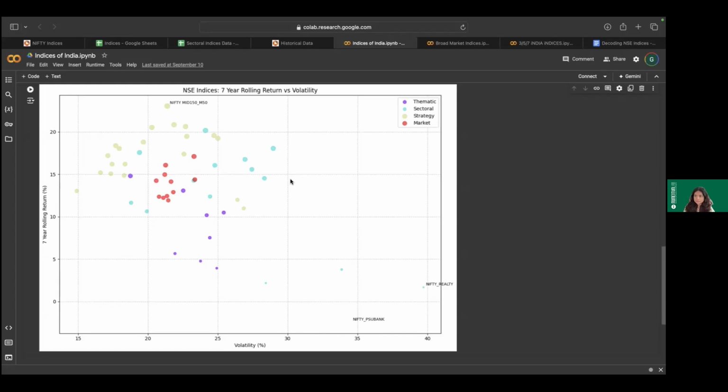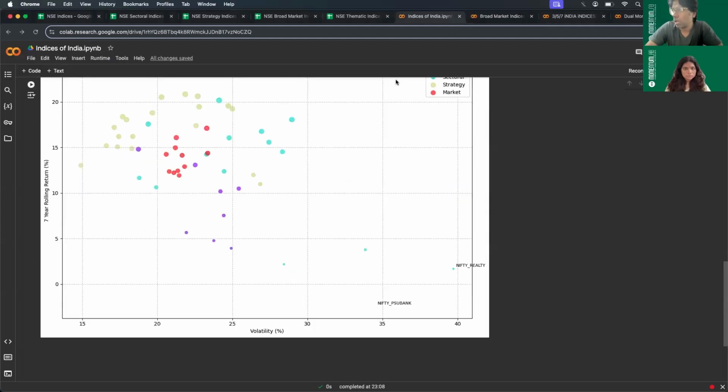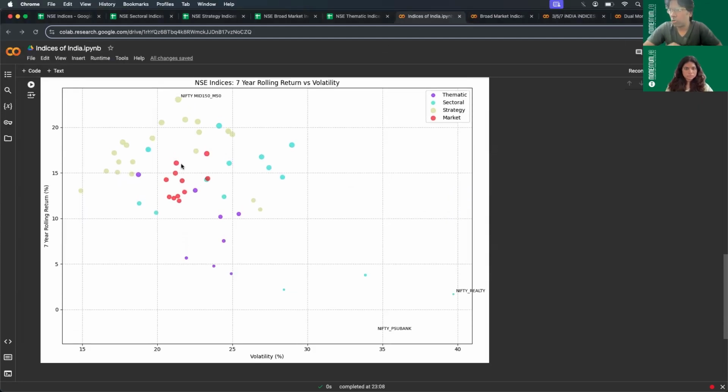Aspect? Yeah, sure. So I think we have been getting a lot of queries from people asking what the right benchmark is. Can we use Nifty 50 or can we use some other index? So we wanted to spend some more time on this because in this bubble chart, you see that most of the market indices are centered or clustered in the midway of risk and reward terms. Now, if you have to zoom in only on the market indices, we wanted to just show our users